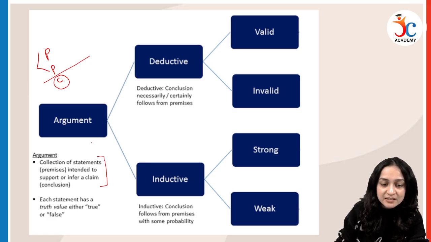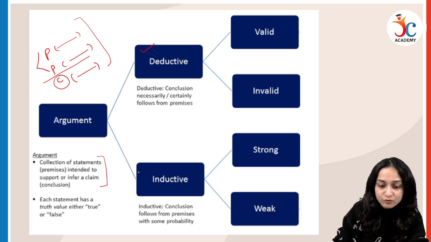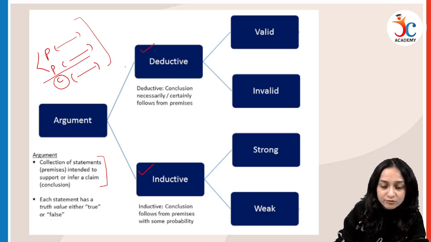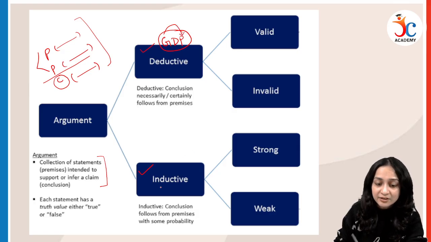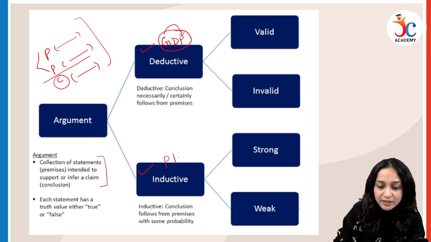So an argument is a collection of statements. This is a single statement, this is a single statement, and there is some conclusion, and together they form an argument. Arguments can be deductive or inductive in nature. For deductive, the mnemonic is GDP, that is from general to particular. For inductive, the mnemonic is PIG, that is from particular to general.